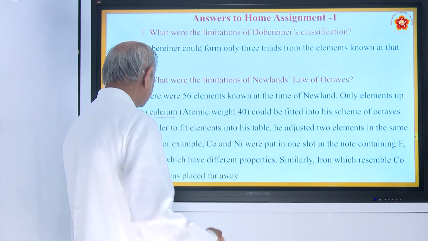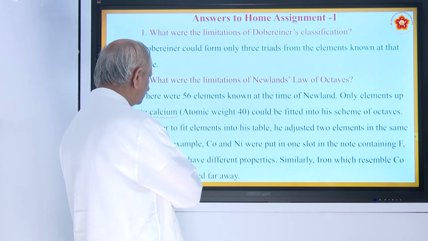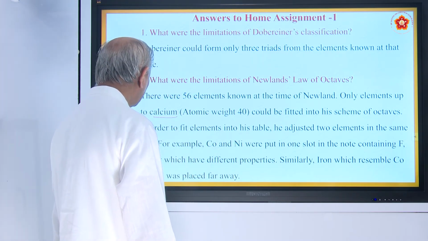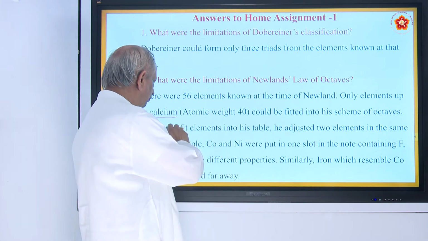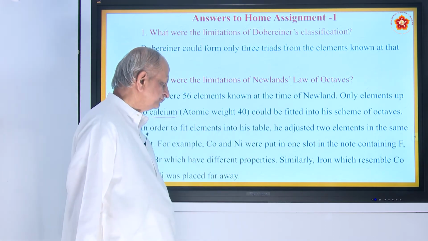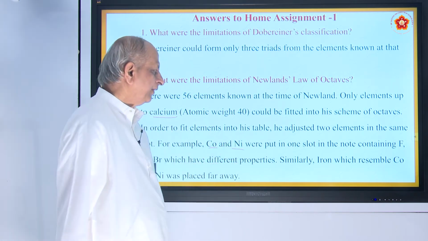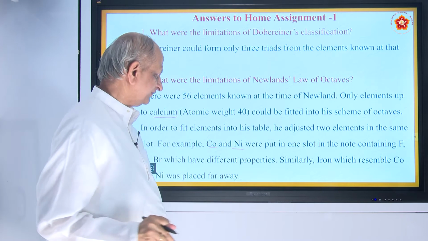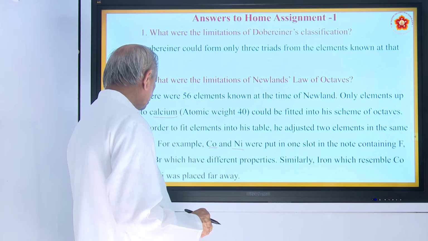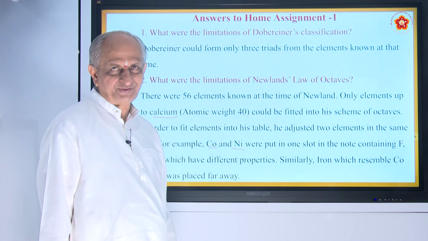Oct means 8, as you find in the musical note. So also he classified groups of 8, hence the name law of octaves. In order to fit the elements into his table, he adjusted 2 elements in the same slot. For example, cobalt and nickel were put in the same slot, means same place, in the note containing fluorine, chlorine and bromine. Fluorine, chlorine, bromine are called halogens.